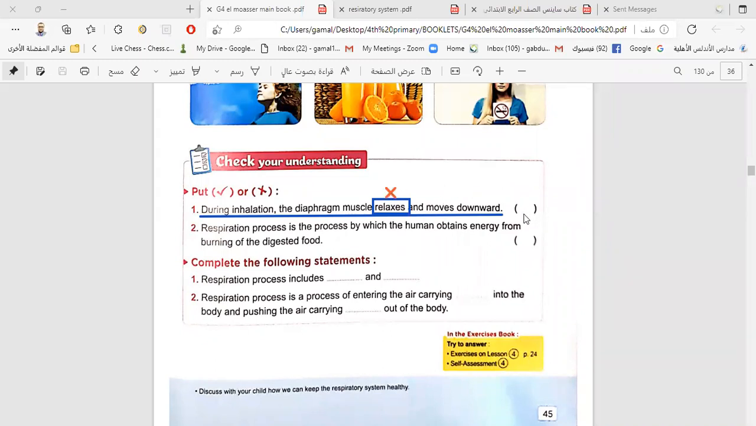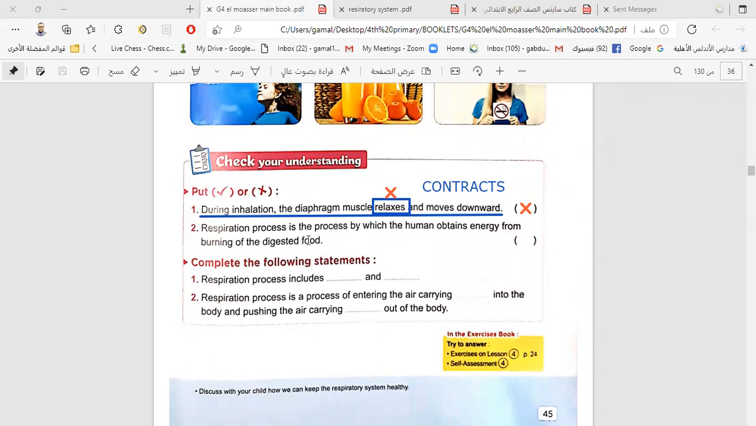It contracts, it doesn't relax. So the answer here will be wrong. This statement is wrong because the correct answer is the diaphragm contracts. Okay? Is it easy, my son? It is so easy. The correct is A, the diaphragm contracts. So let's go to the second question.